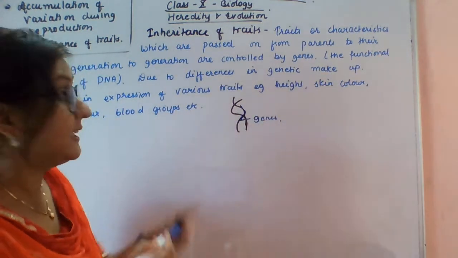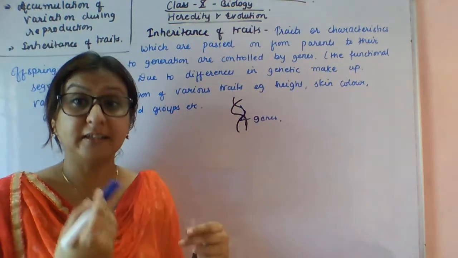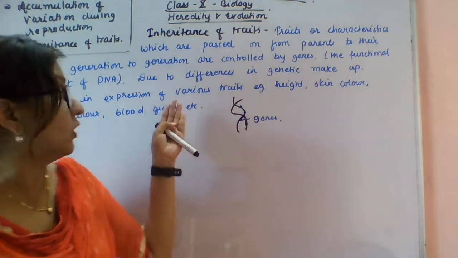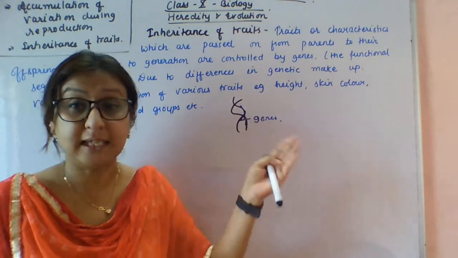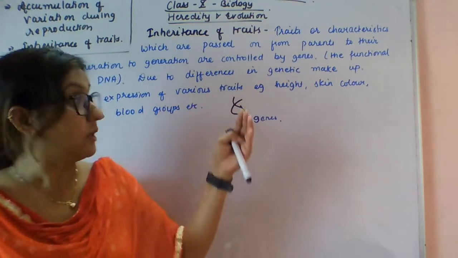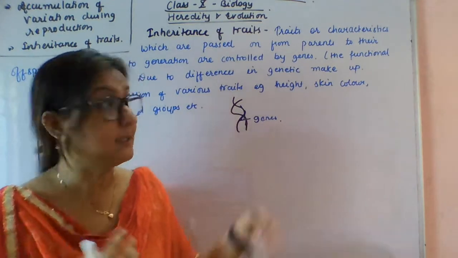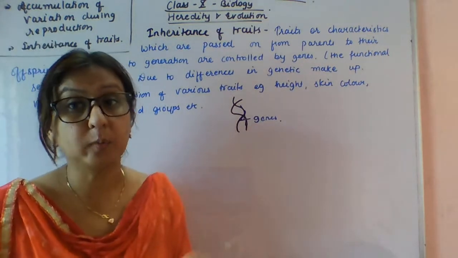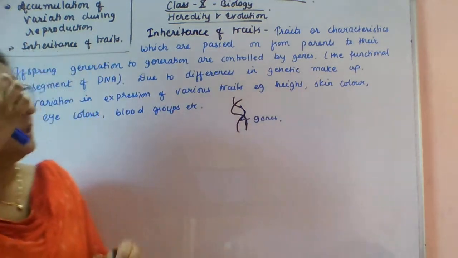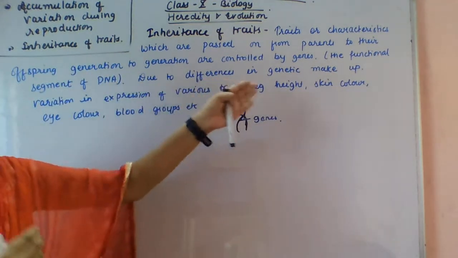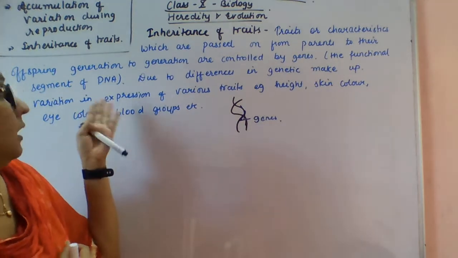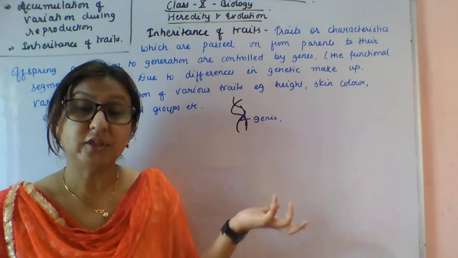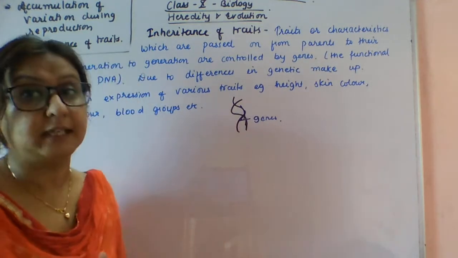These genes are responsible for the differences in genetic makeup, like the variation and expression of various traits like height and skin color. These are differences, no? We all have differences in height, skin color, eye color, and blood groups. This is due to variation, or you can say due to differences in genetic makeup. That is controlled by the genes, and genes are the functional segments of DNA.